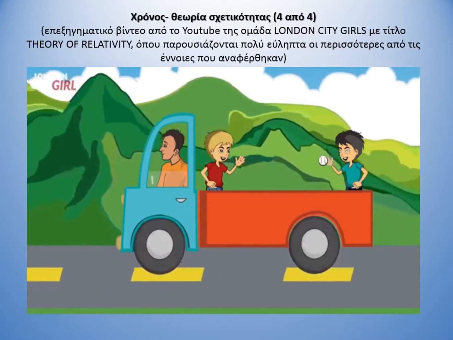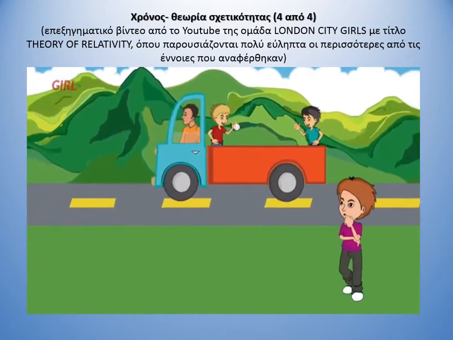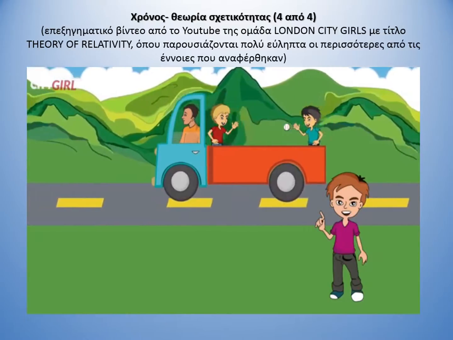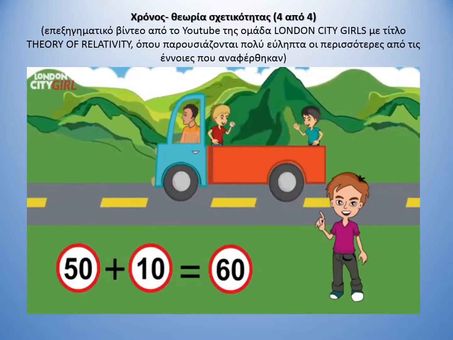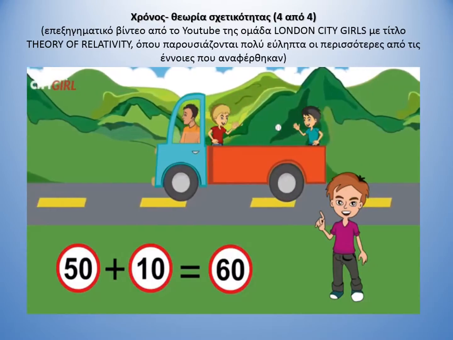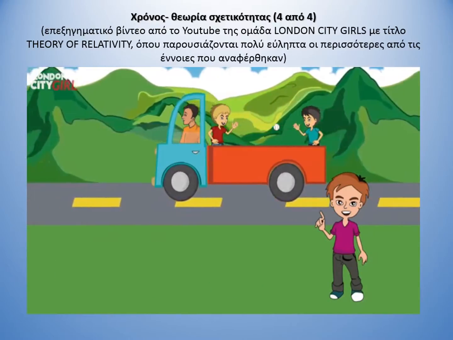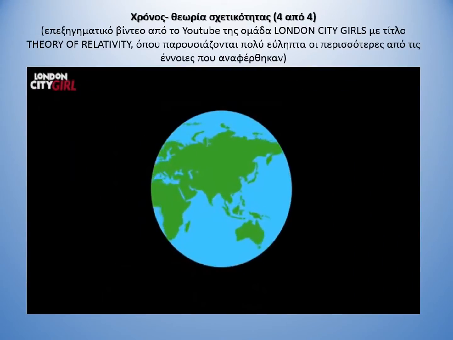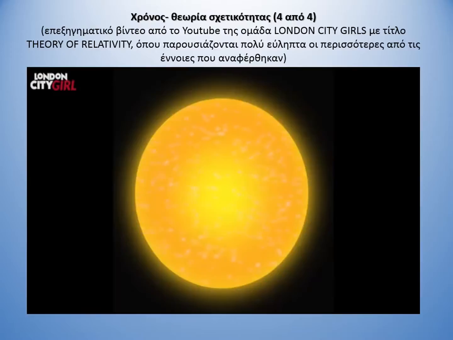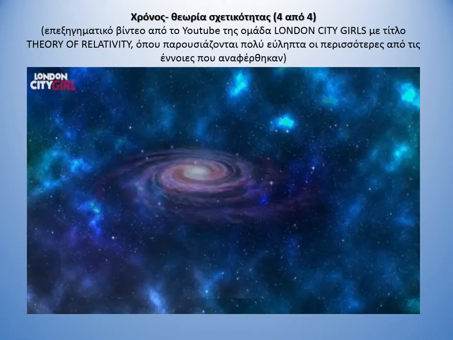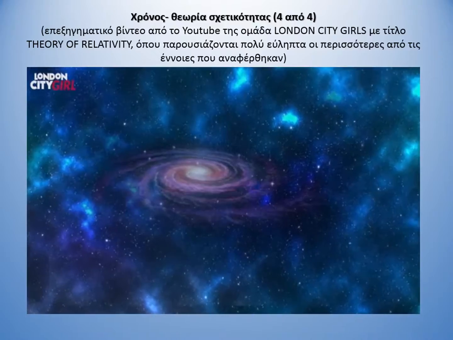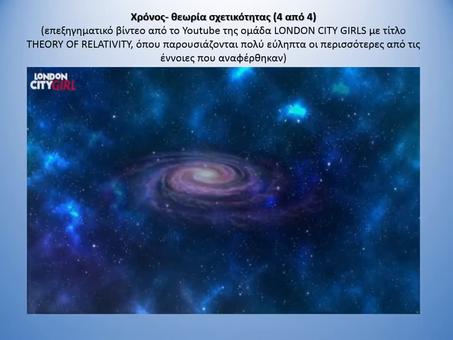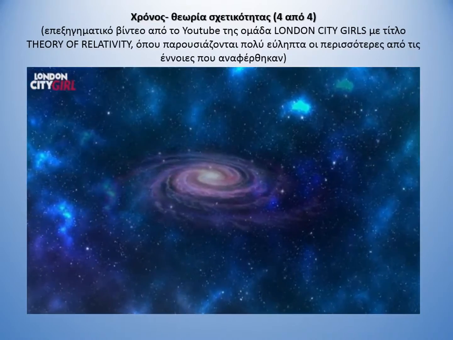But their little brother, who is not on the truck and is standing still, has observed that the ball has moved at 60 miles per hour. He has added both the speed of the truck and the speed of the ball together. But is the little brother really standing still? No. The Earth is constantly in motion, the Sun is constantly in motion, and the galaxy is constantly in motion. Therefore, nothing is ever at absolute rest or absolute motion. Things just move relative to each other.